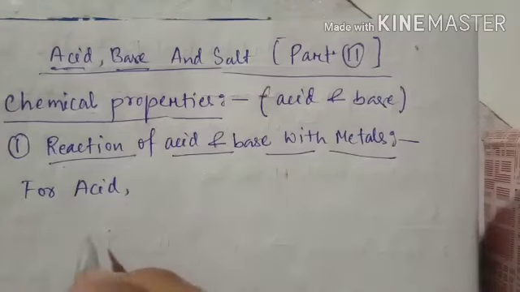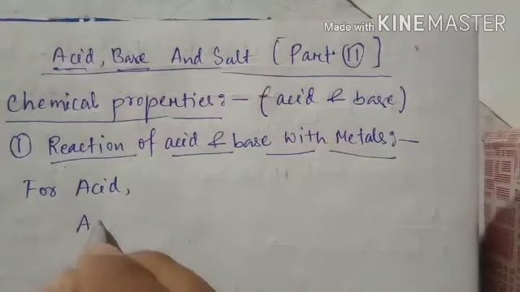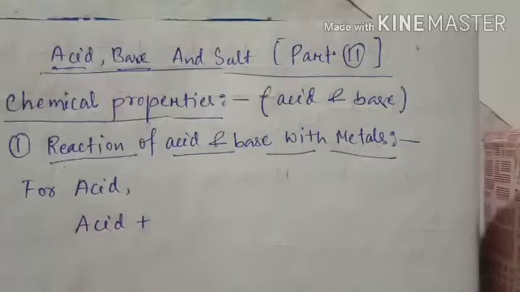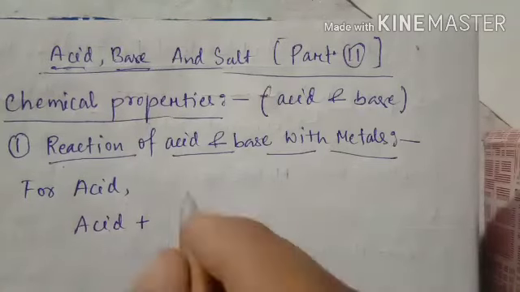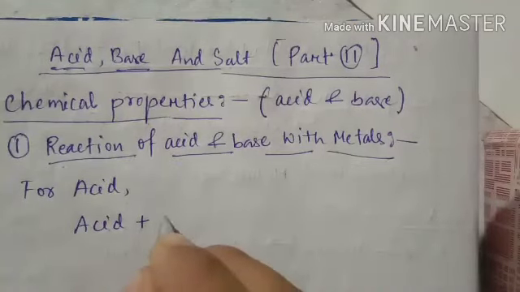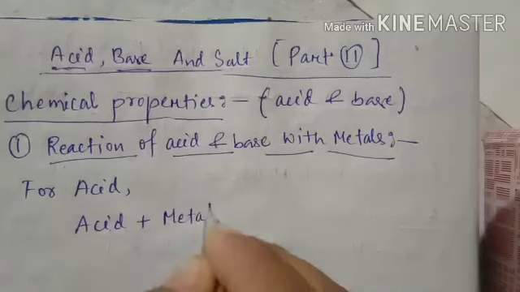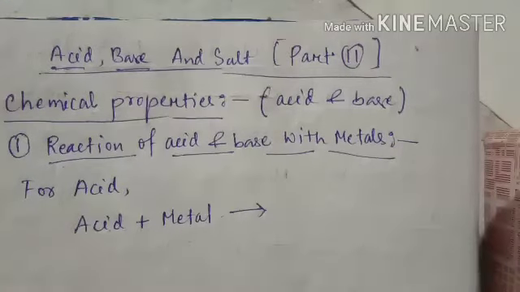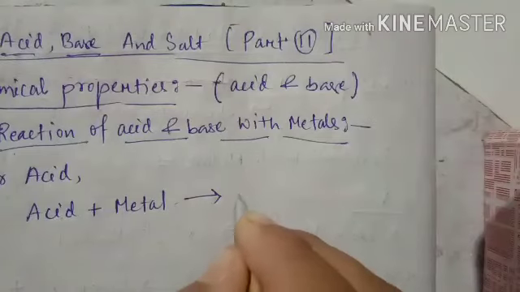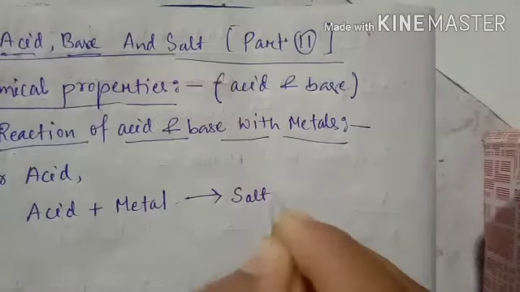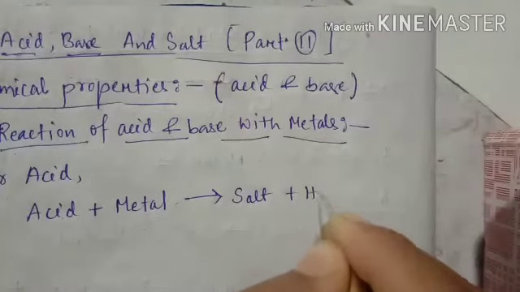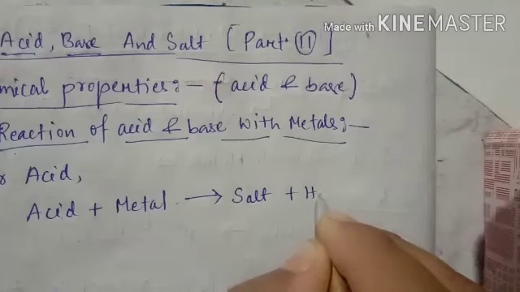Let me explain with a reaction symbol. When acid reacts with metal, it gives salt and hydrogen gas.